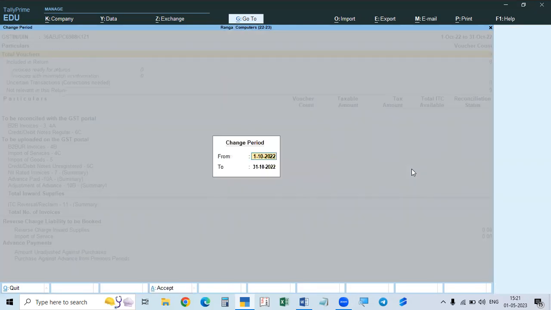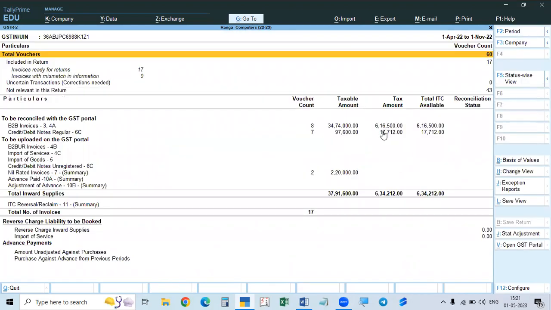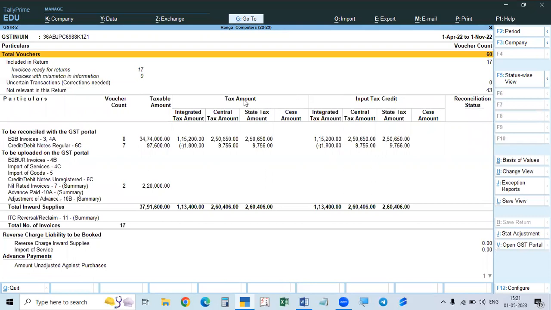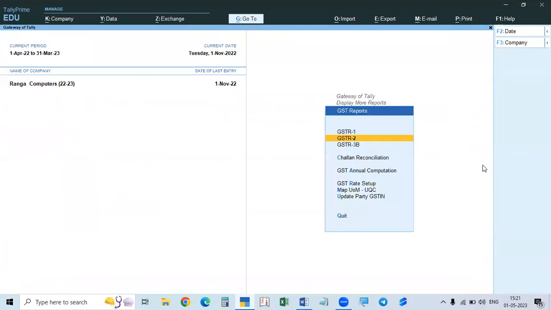Similarly, in the case of GSTR2 also, here only the tax available is shown. This is the tax paid, and this is the tax available. This consists of 3 types, and this also consists of 3 types. You go to F12, make it yes. So here you get the total tax paid, tax amount, all the 3 components, and the input tax credit available to us. All these details are shown. This is about GSTR2, related to purchases.